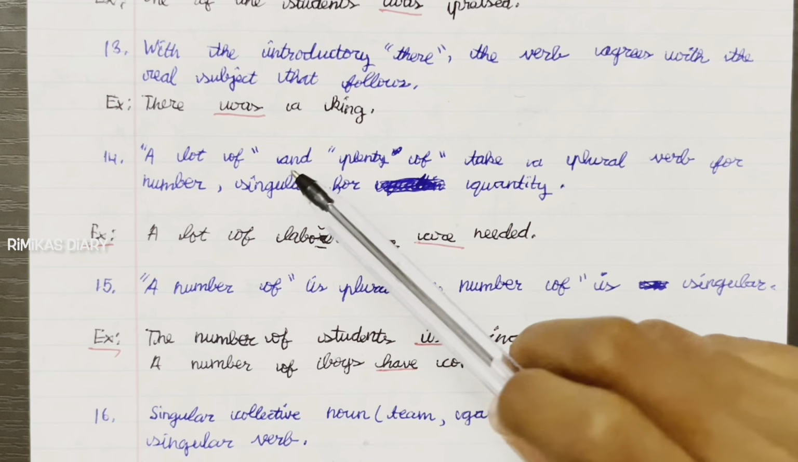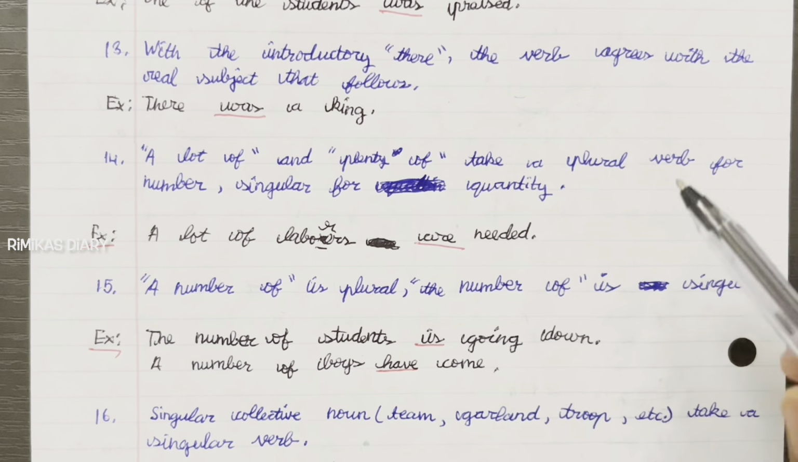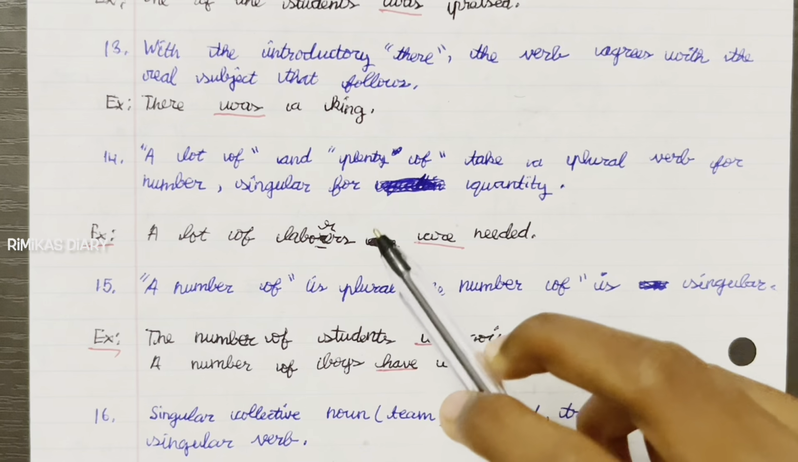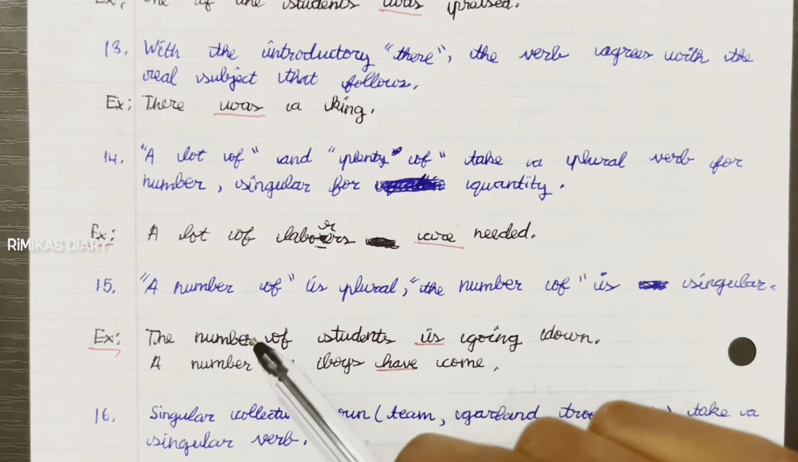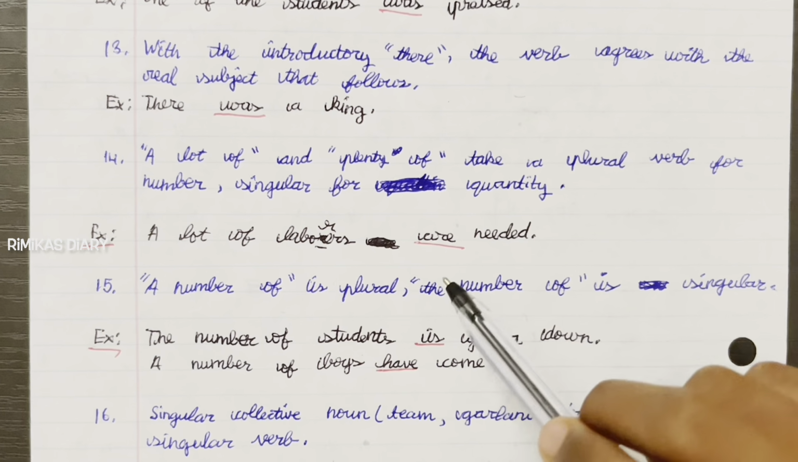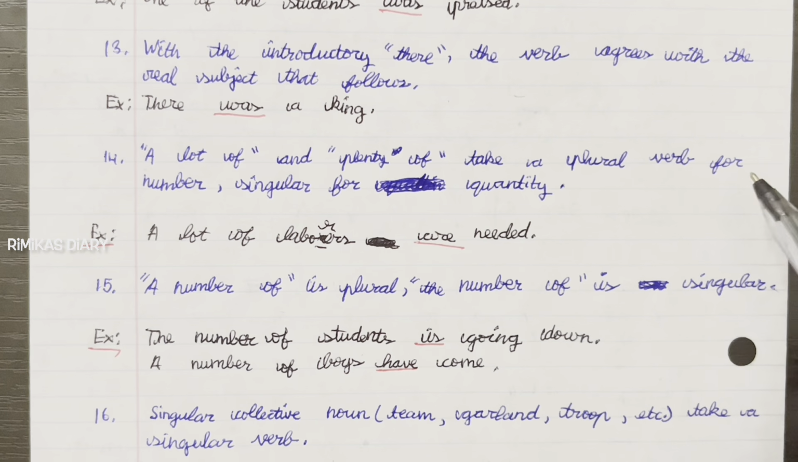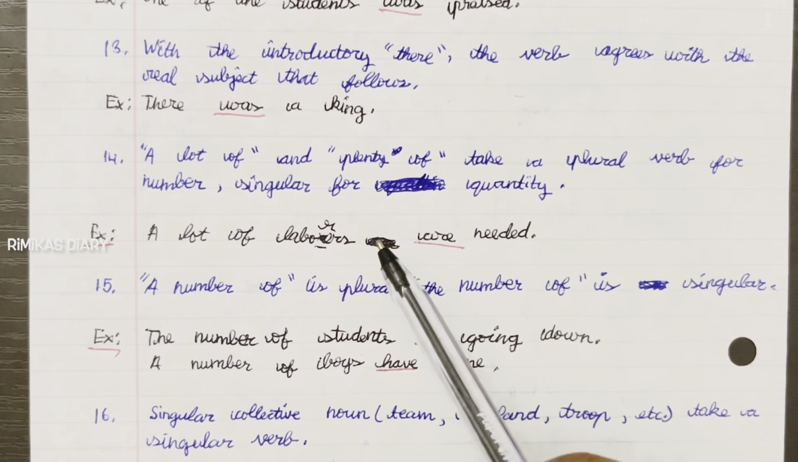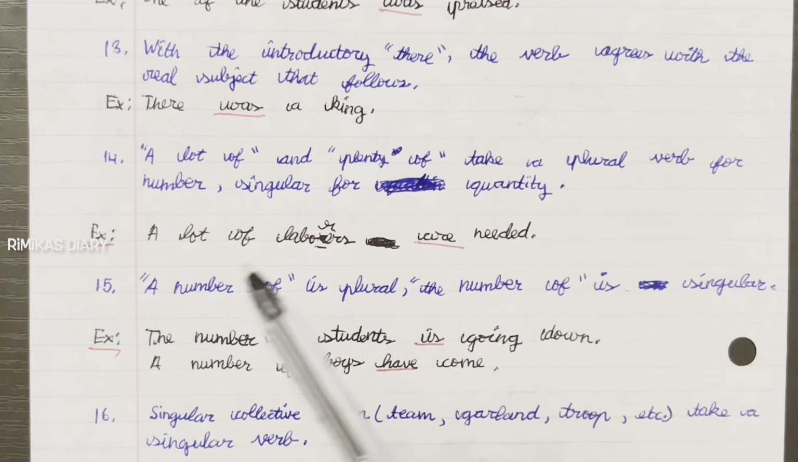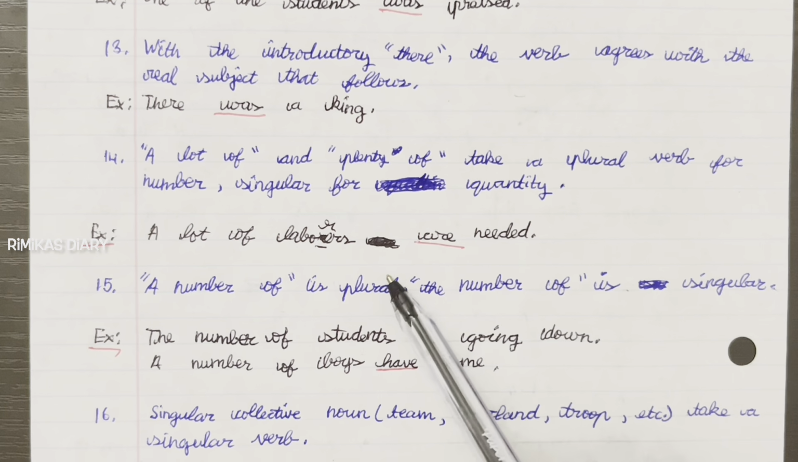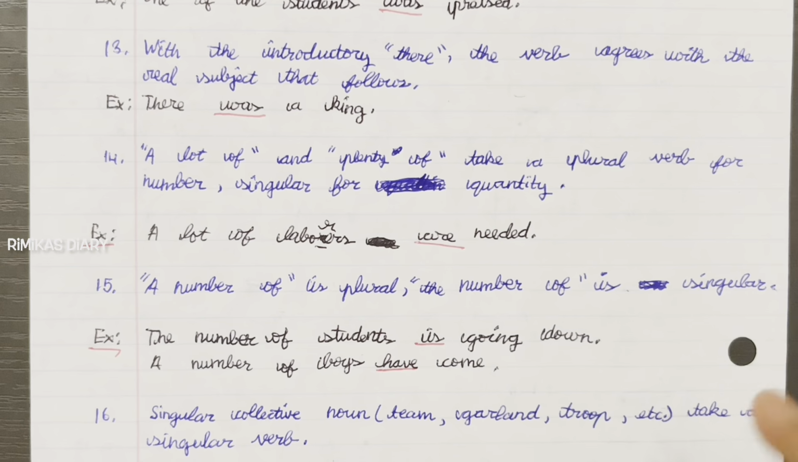14th rule, a lot of and plenty of take a plural verb for number, singular for quantity. A lot of laborers are needed. So for number, they take a plural verb and singular for quantity. Like a lot of laborers are needed.